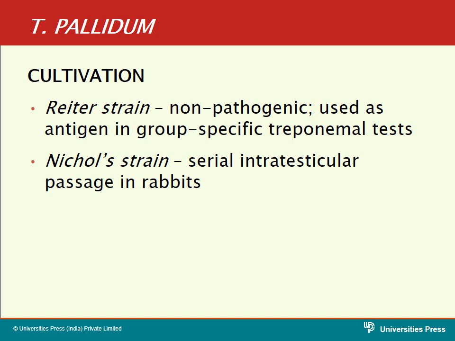That means the antigens in the Nichols strain are specific antigens, and you are detecting the antibodies in syphilis patients. So the test using the Nichols strain acts as a specific test for identification of syphilis, whereas the Reiter strain is used as a group-specific test, not a specific test. It is also called a non-specific test.